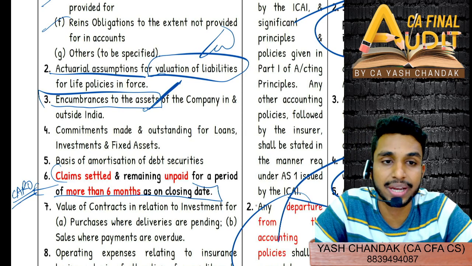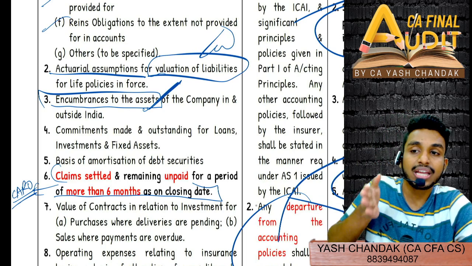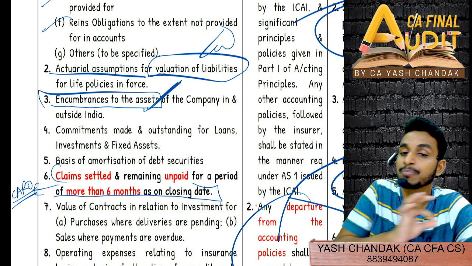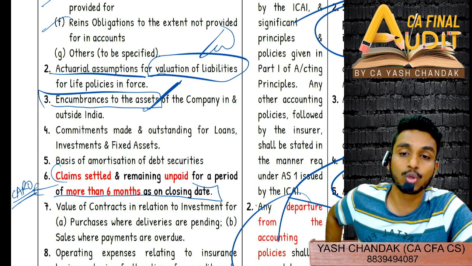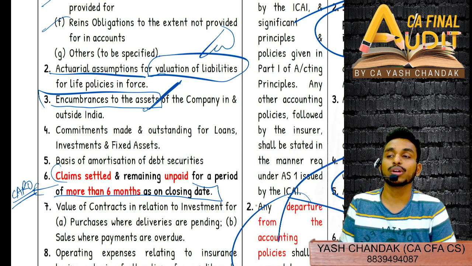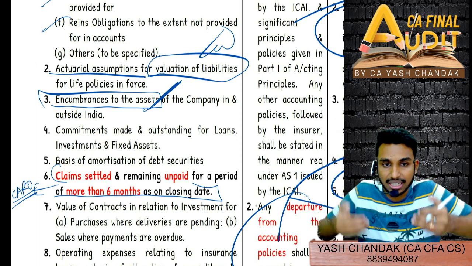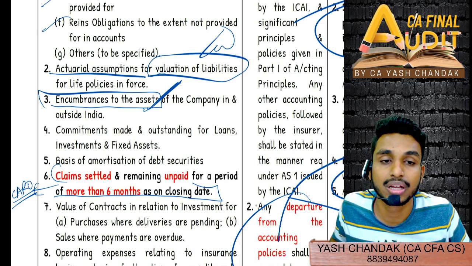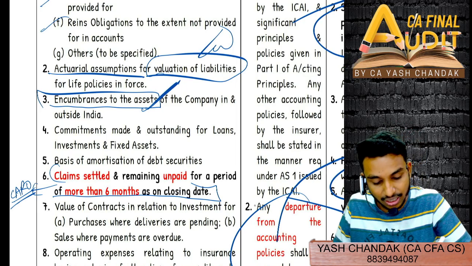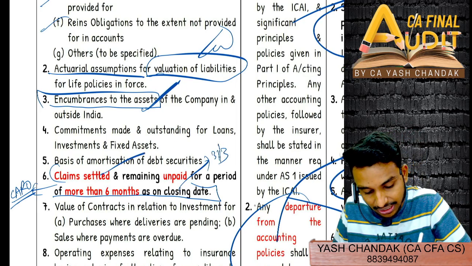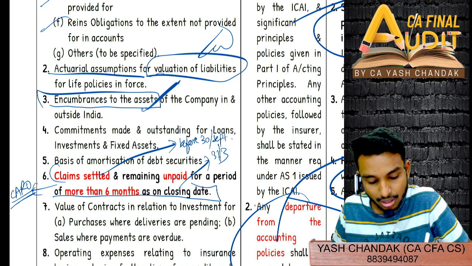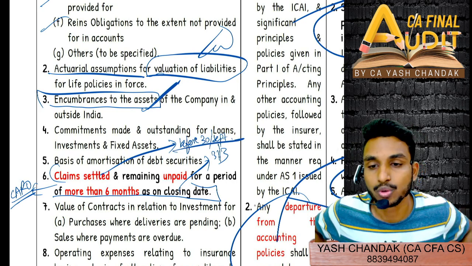So those have to be paid, and if not paid as on the last date, if it is not paid till 6 months, since 6 months it has not yet been paid, then that has to be disclosed under CARO by the auditor. Similarly, here also, insurance company also, if you have settled the claim, that means you have accepted the claim, but you have not yet paid to the claimant for 6 months as on the closing date. That means as at 31st March, so you must have settled it before 30th September, right? So in that case, you will have to disclose here.